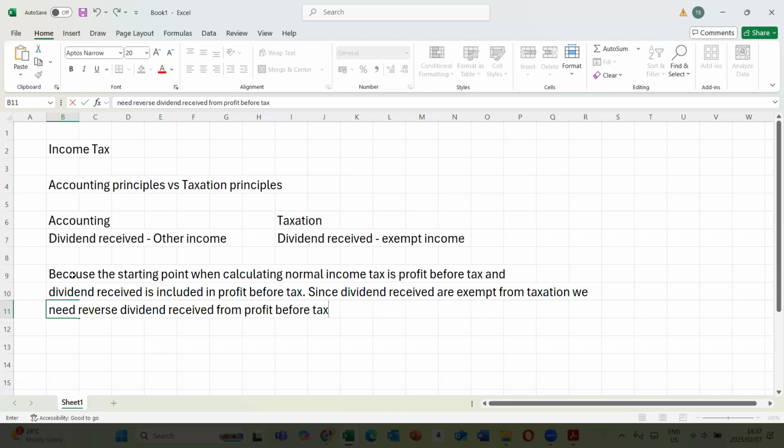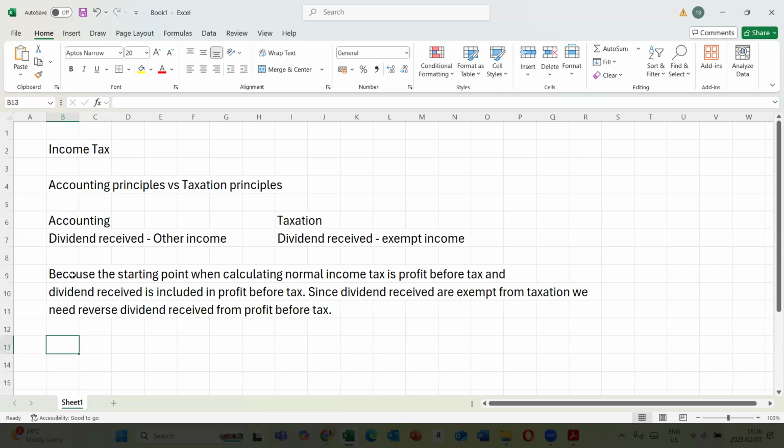But I don't know if this principle is making sense so far, before we go anywhere. Yes, it is making sense. All right, cool. So that is the logic behind the calculation that we're going to be looking at. If you master this principle, everything else is going to start to fall into place.